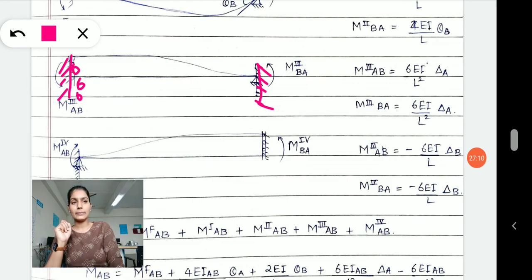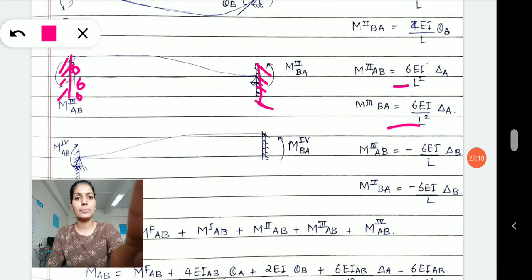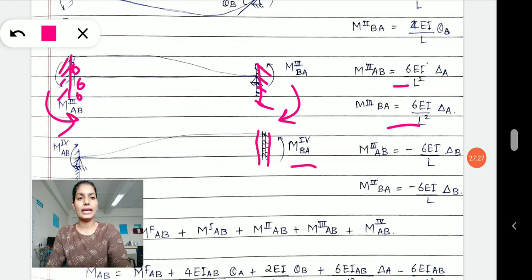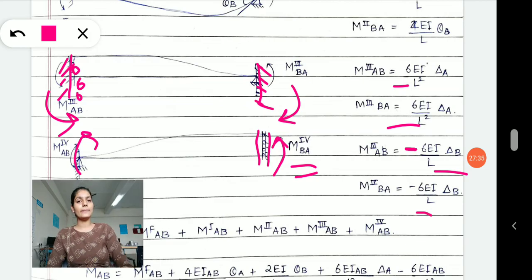The moment at that point, due to this change in the support system, will give us 6EI by L square and 6EI by L square, both at MAB and MBA. Now I have shifted my rollers to the other end, the B end, and I have checked the moments. The moment at both ends will be negative 6EI by L and 6EI by L. So releasing one end for rotation and restricting the other, then releasing the other end and restricting the first for translation, and likewise for rotation, gave us a few moment values.